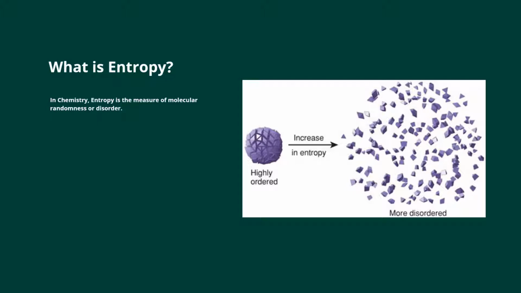What is entropy? In chemistry, entropy is the measure of molecular randomness or disorder. This object is highly ordered, so it has low entropy. Then, it transforms to an object with a lot of disorder, so its entropy increases.